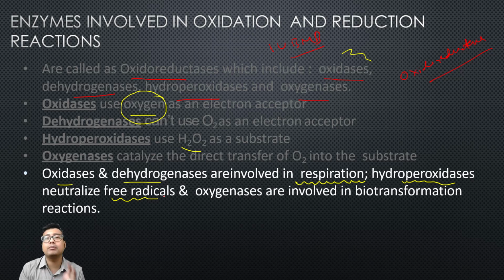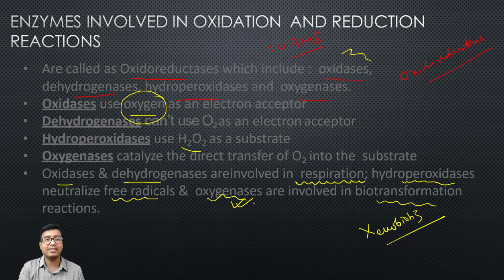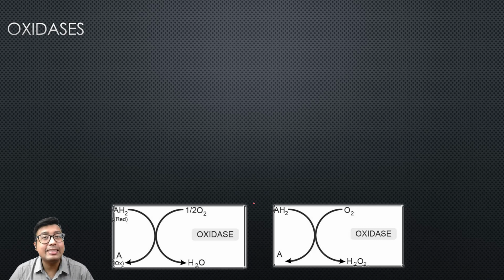And oxygenase enzymes are involved in biotransformation reactions. If you have studied the xenobiotics chapter, detoxification and xenobiotics, oxygenase enzymes play a major role there. So all of them are oxidoreductase enzymes, but they have 4 distinctive subclasses, and 2 of them are actively involved in respiration while the others are involved in other processes like free radicals, antioxidants and detoxification. So now we will deal with them one by one.